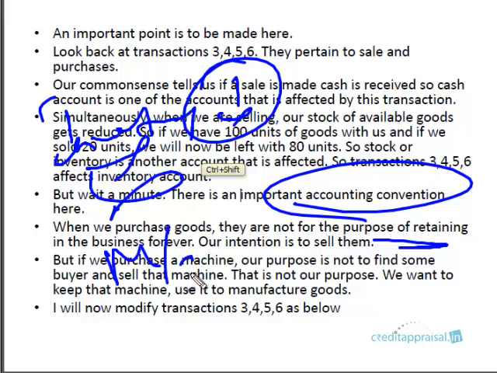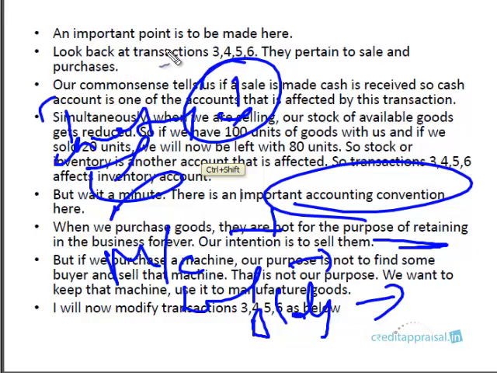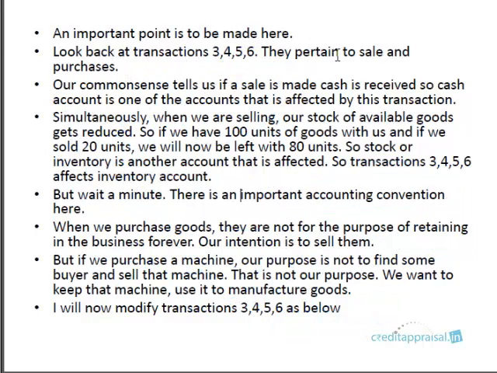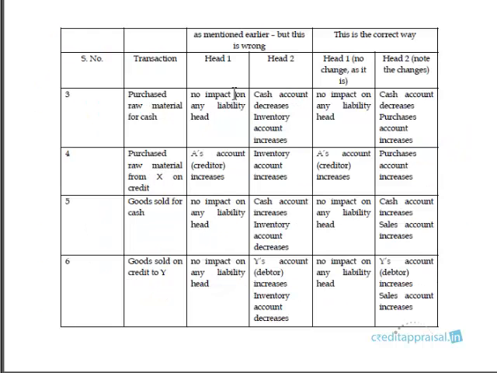You can have a machinery account, you can have a land account, you can have a building account, because these are physical assets which are meant to be retained in the business, but don't have an inventory account. So transactions 3, 4, 5, 6 will not affect the inventory account.